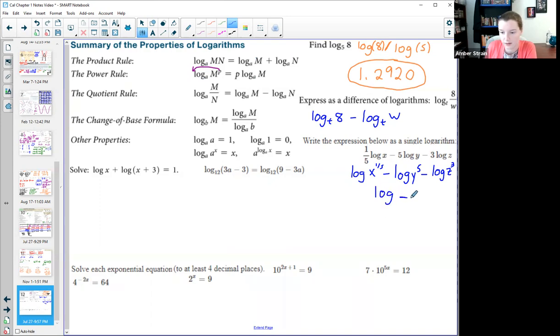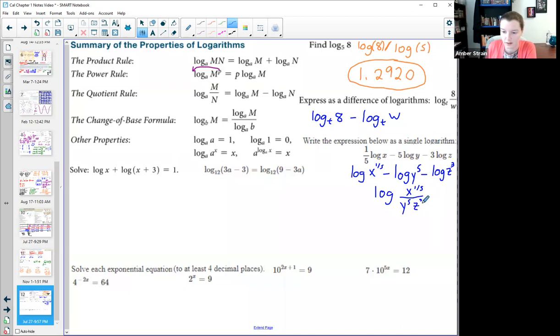I always like to draw the line right here so I can tell the top from the bottom. Everything that's positive, like this guy, will go on the top, x to the power of 1/5. Everything that's negative would go on the bottom. So here's why I could have written it as the power of -5. That would have been the flipper, which would then bring him back down here to the denominator.